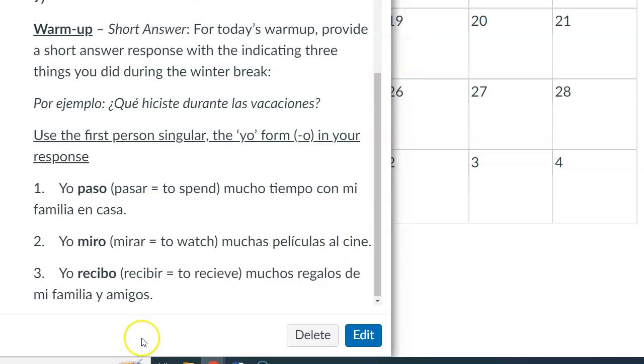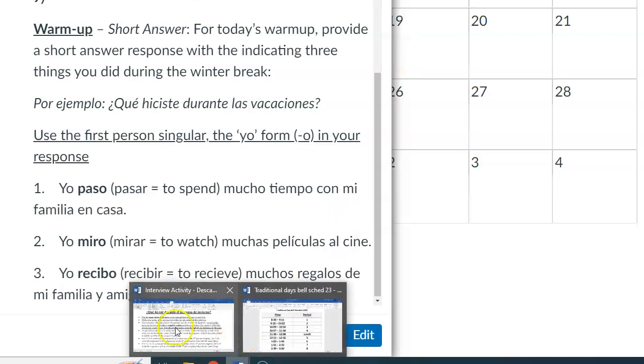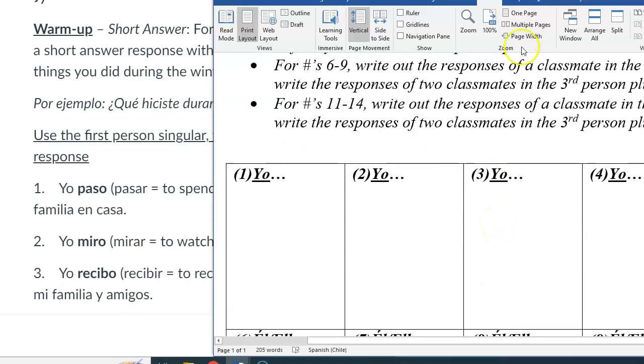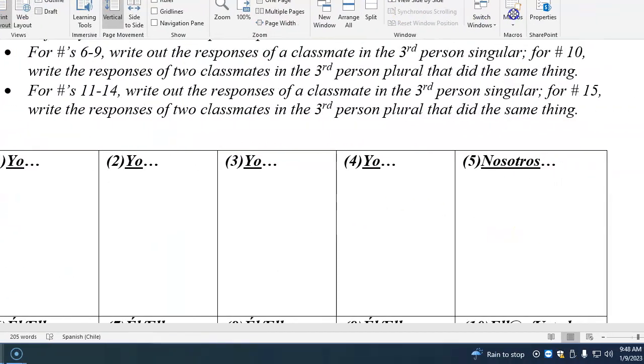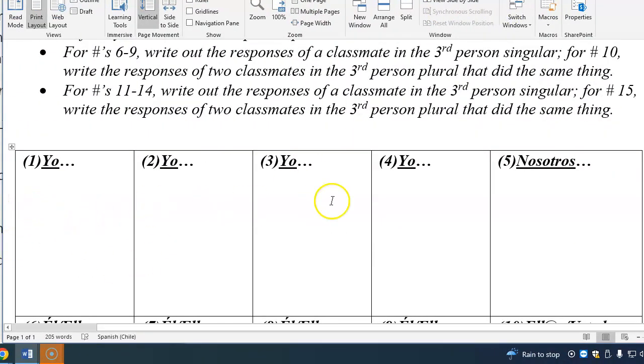And so for the interview activity, back to the homework, you're essentially going to transfer your responses from the warm-up to these first 4 boxes, right? Boxes 1, 2, 3, and 4, you're going to write down one thing that you did during the break in each of them, right? Yo juego videojuegos.